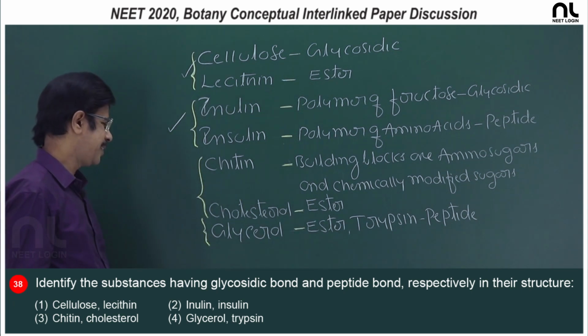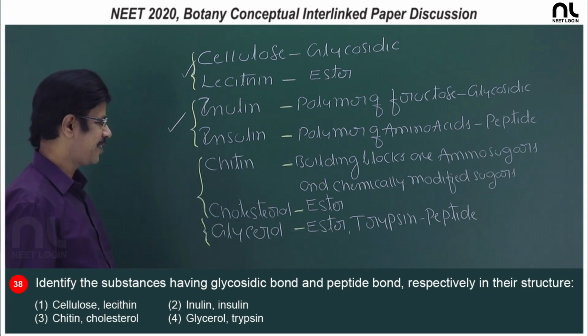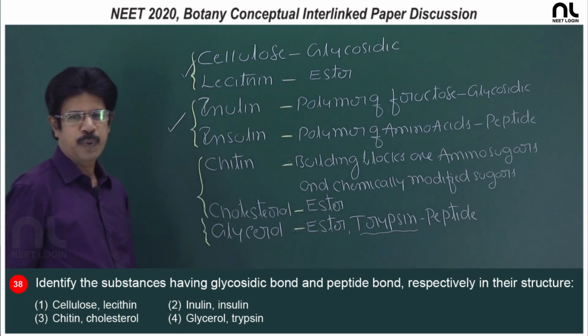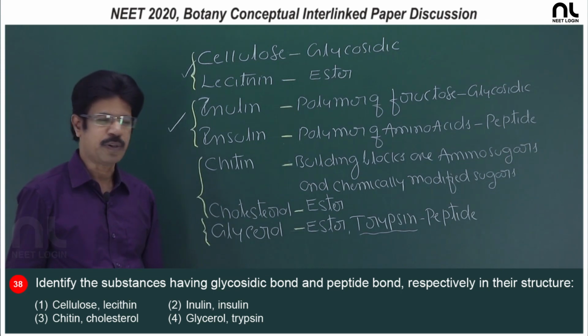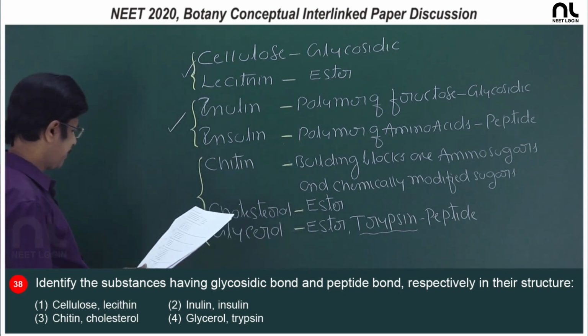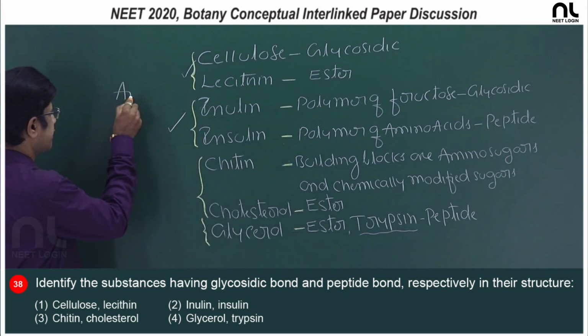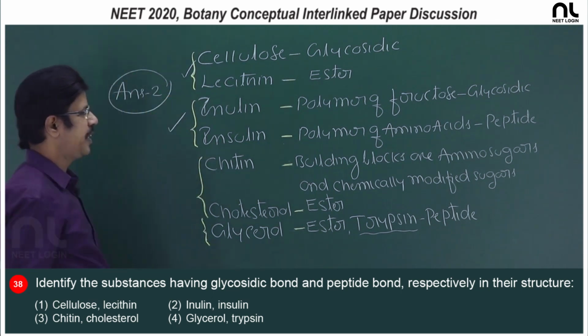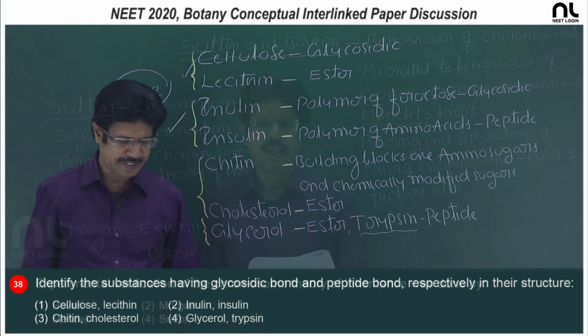In cholesterol it is an ester bond, in glycerol it is an ester, and trypsin is a protein having what? Peptide bonds. So, the right option is the second option, inulin and insulin, glycosidic and peptide bonds.